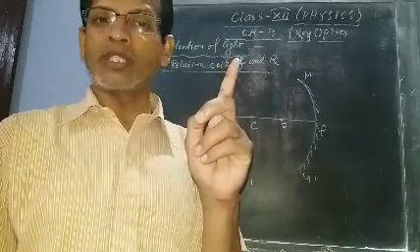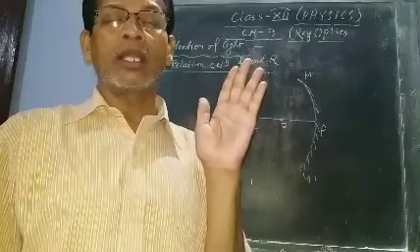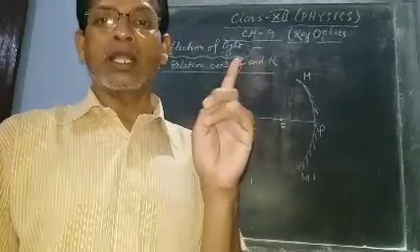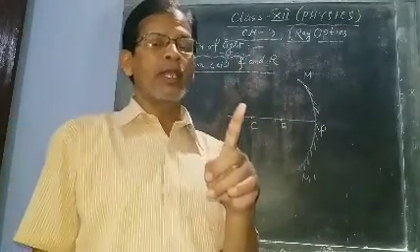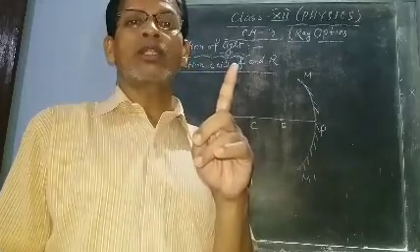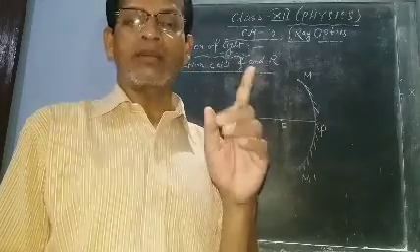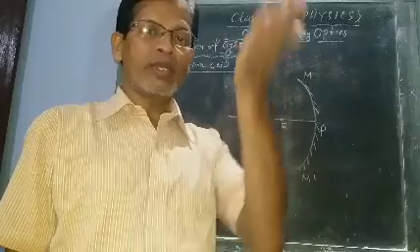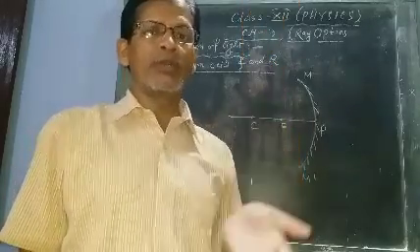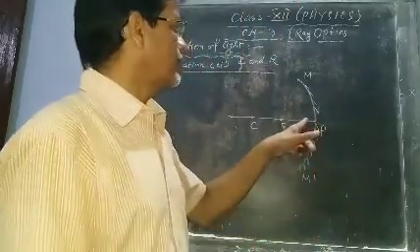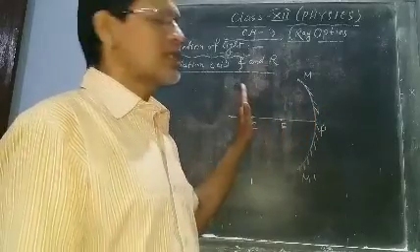The distances measured along the direction of the principal axis, along the direction of the incident ray, are taken as positive, and distances measured opposite to the direction of the incident ray are taken as negative. Distance measured above the principal axis is positive, below the principal axis is negative. That means objects should always be placed on the left side of the mirror.